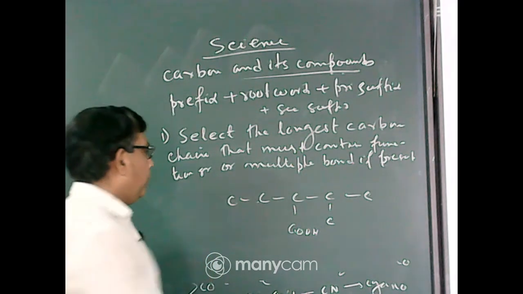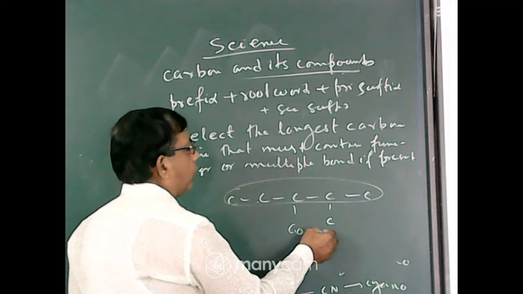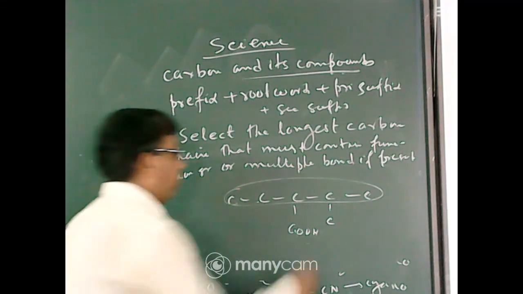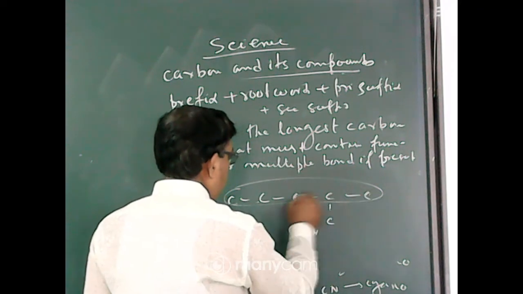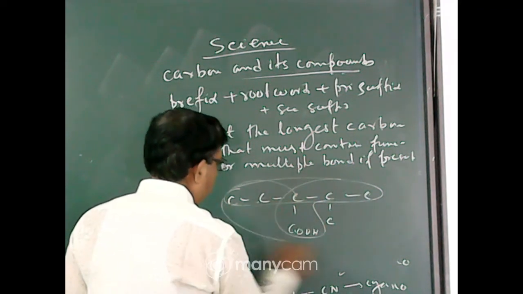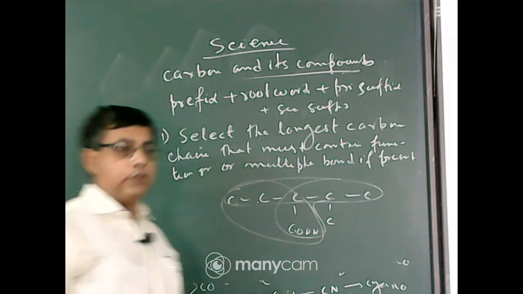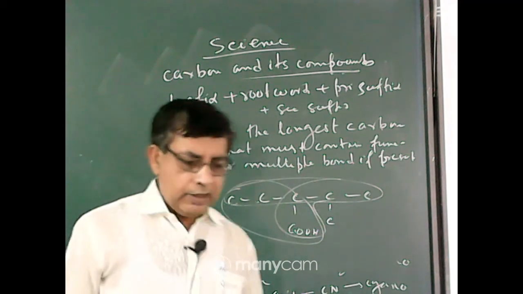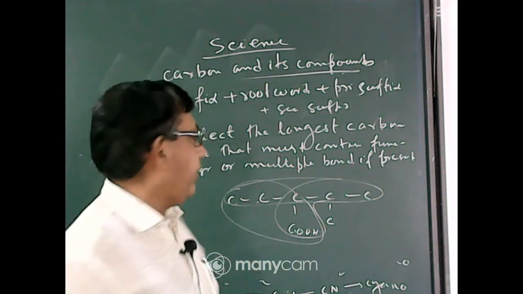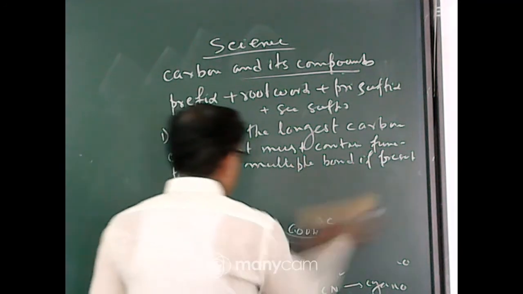Why? If you select this longest carbon chain, it does not contain this functional group. The longest carbon chain must contain the functional group. So you select in this way, either 1, 2, 3, 4 in this way, or 1, 2, 3, 4 in this way. This will be the longest carbon chain, 4-member chain, not 5-member chain, because the longest carbon chain must contain functional group or multiple bond if present. So this is the first rule, select the longest carbon chain.